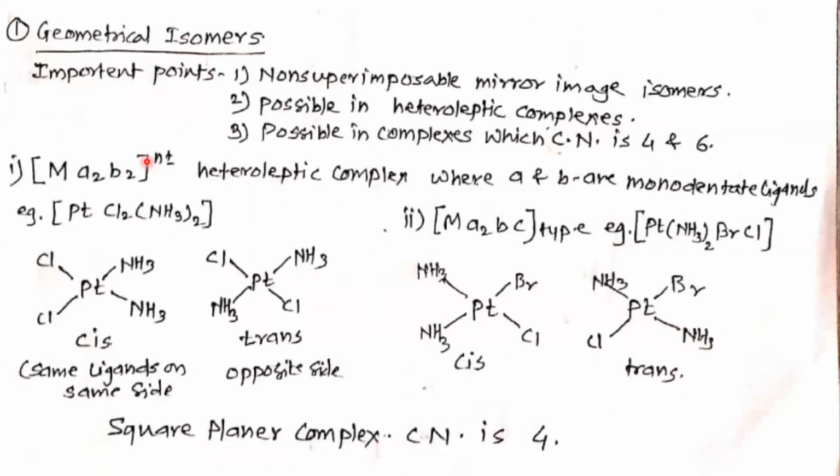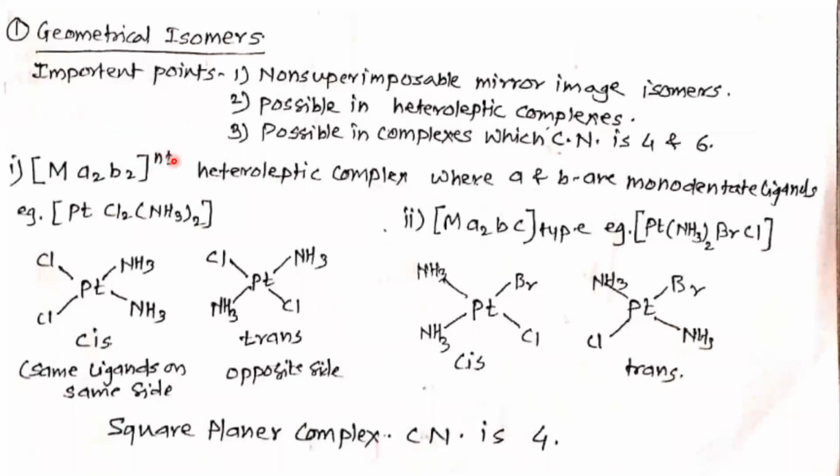Now let us see the first type of complex, M(A2)(B2) in square brackets raised to n plus or minus, where inside this square bracket means the coordination sphere. M is the metal atom or metal ion. A and B are monodentate ligands, and n is the charge on the coordination sphere.